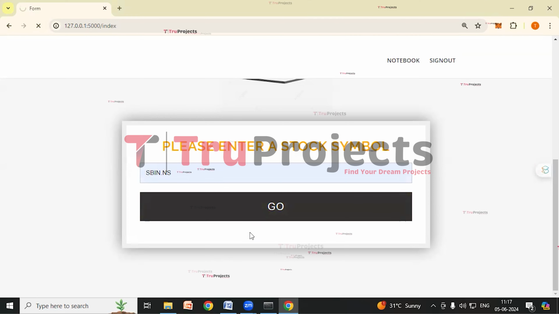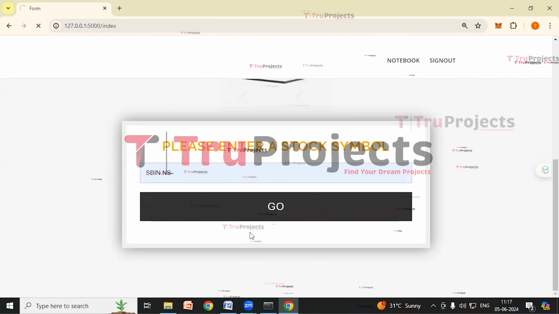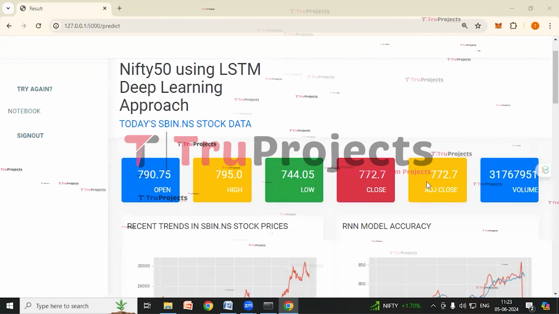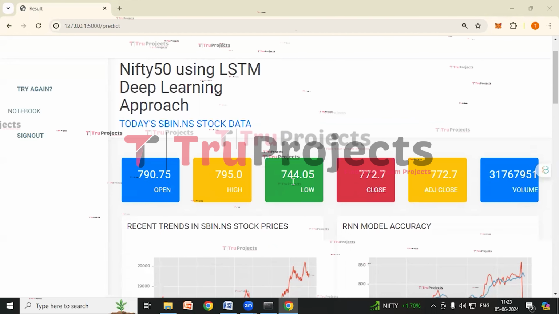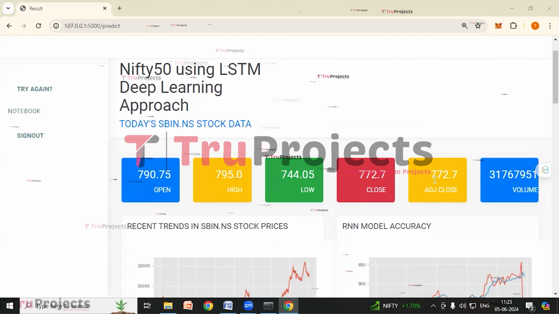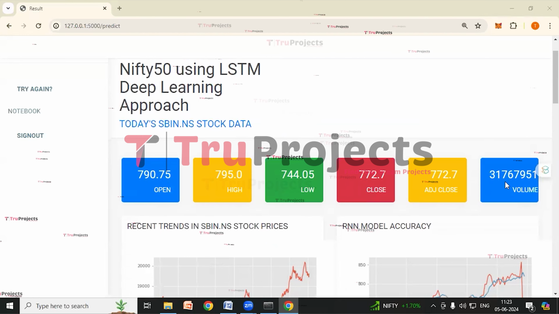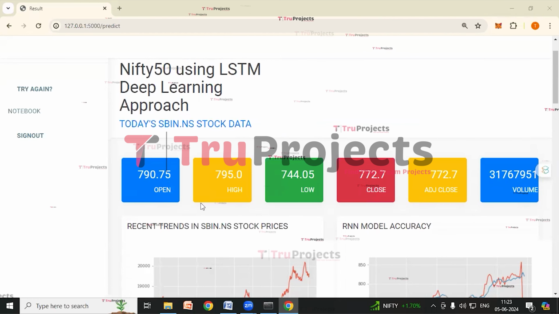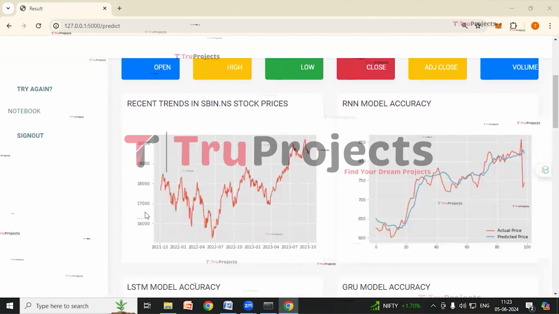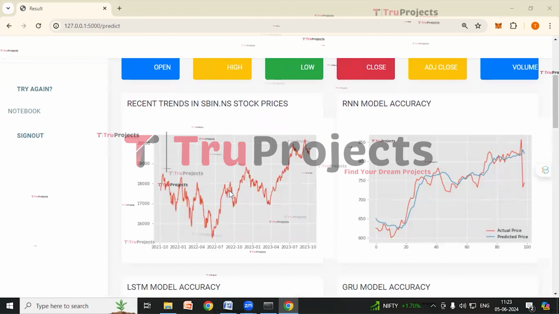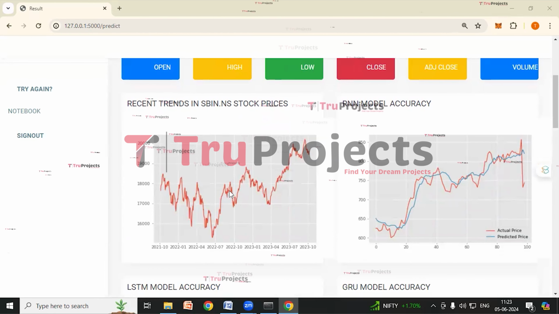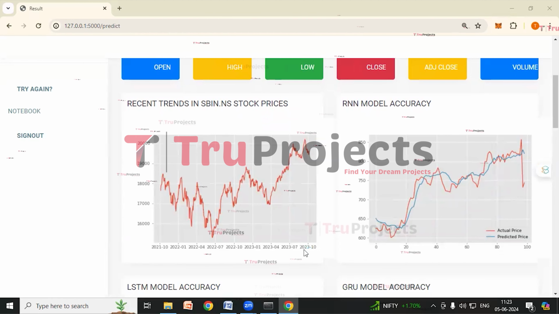So it will take some time to load to give us the results. So here we can see today's SBI stock data: opening price, highest price, lowest price, closing price, adjacent closing price, and the trading volume. So these are stock related data. And if we scroll down, this is the line graph depicting the fluctuations in stock prices over a span of 2 years, 2021 to 2023.